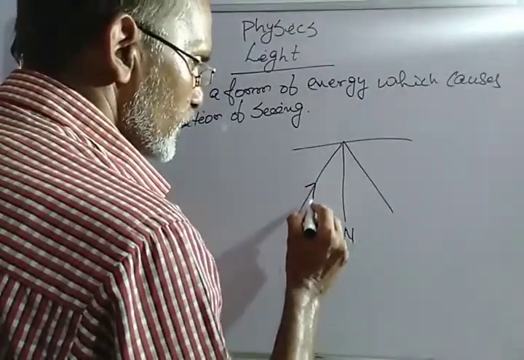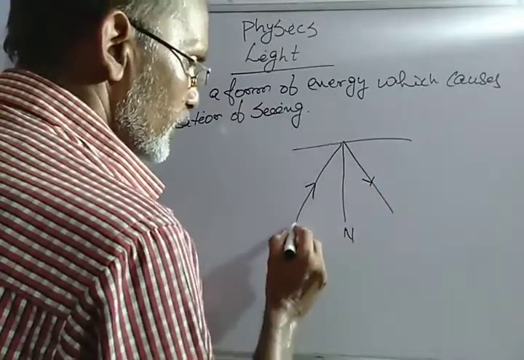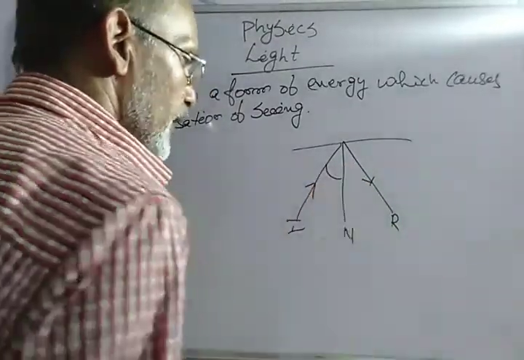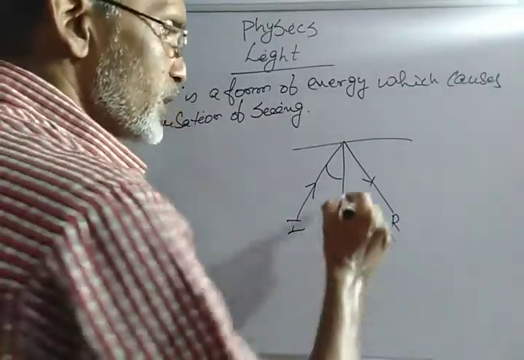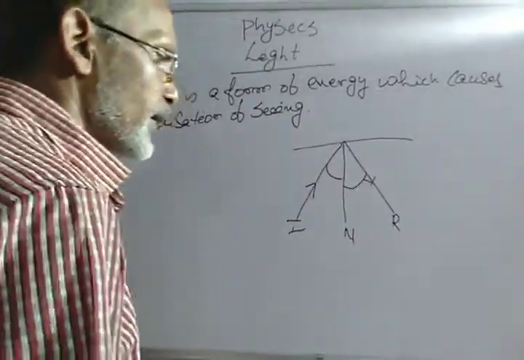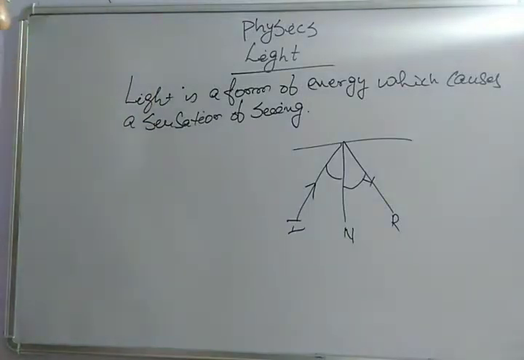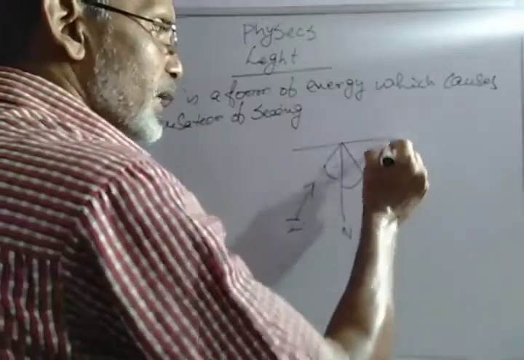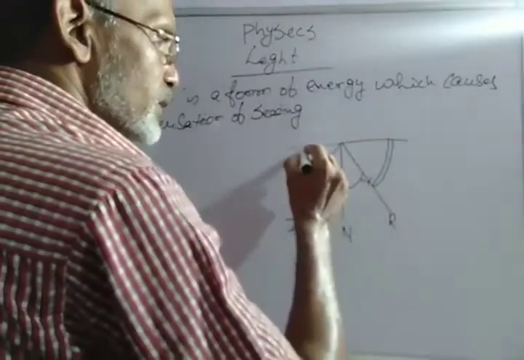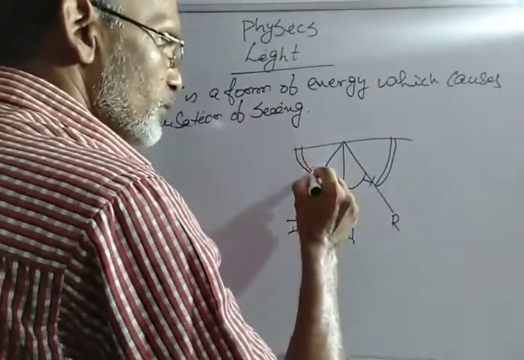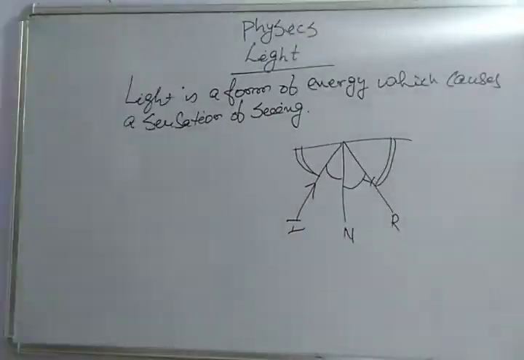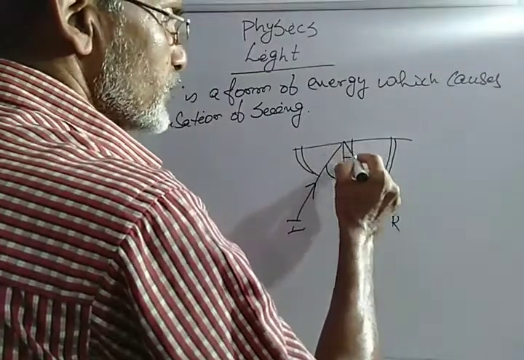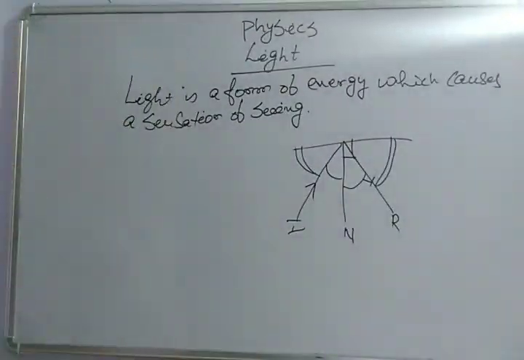This is the incident ray and this is the reflected ray. The angle between the incident ray and normal is known as the angle of incidence, and the angle between the reflected ray and normal is known as the angle of reflection. The normal is an imaginary line which is always perpendicular to the surface.